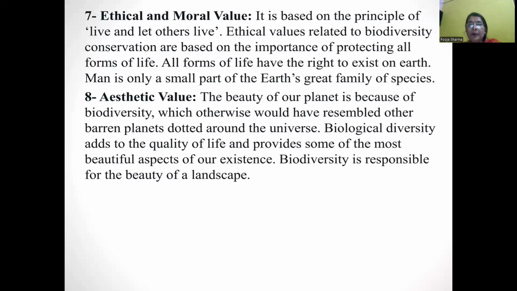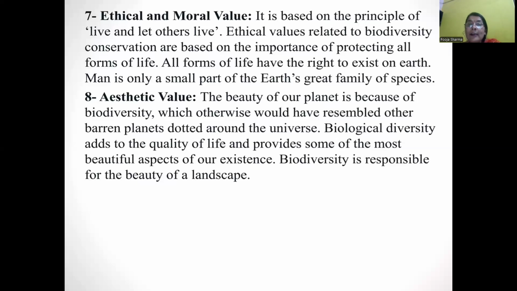Aesthetic value. The beauty of our planet is because of biodiversity, which otherwise would have resembled other barren planets dotted around the universe. In biodiversity, various types of flowers, plants, and birds make the earth beautiful.